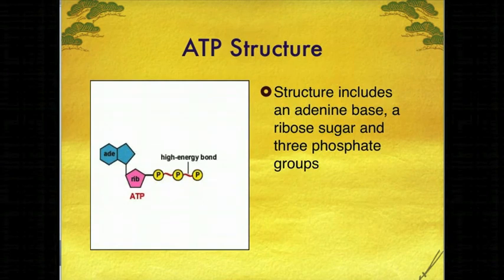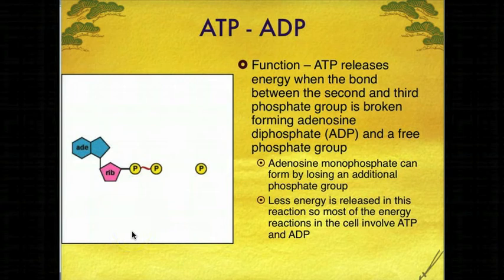All right, back to the slide here. In between the second and third phosphate group, there's a high energy bond. When this bond is broken, energy is released, and that energy can be used by your body and translated into mechanical energy. When that bond is released, it forms ADP.